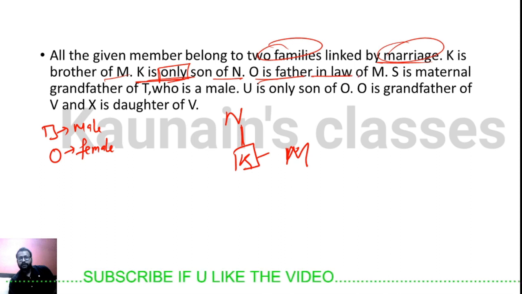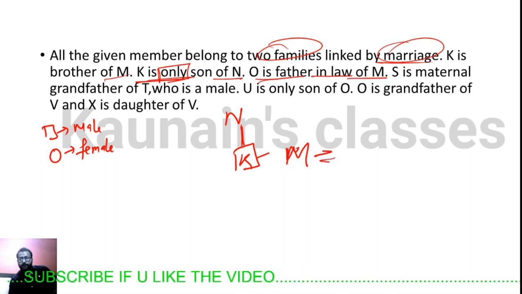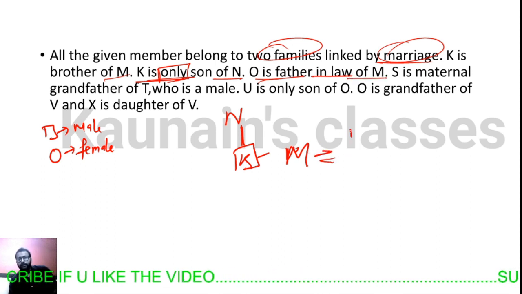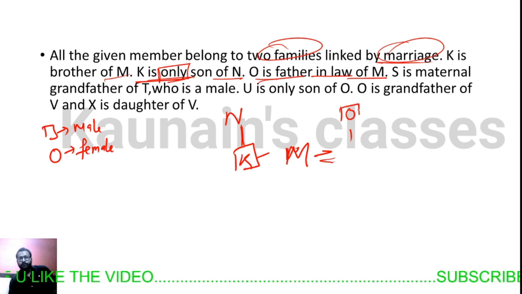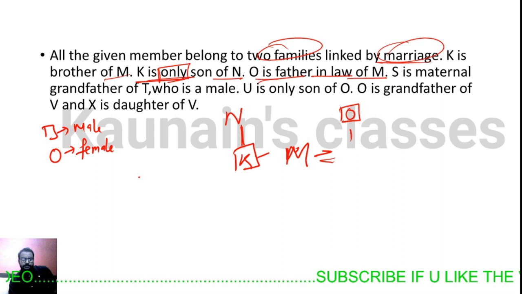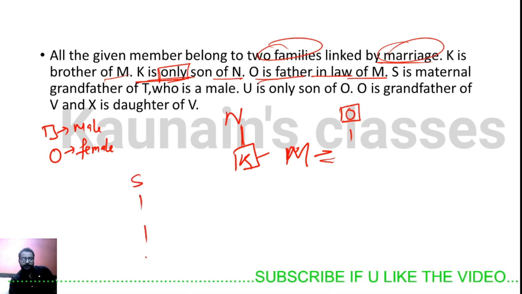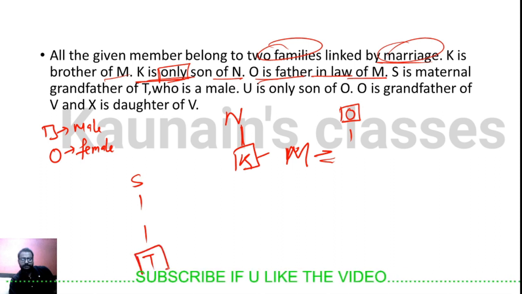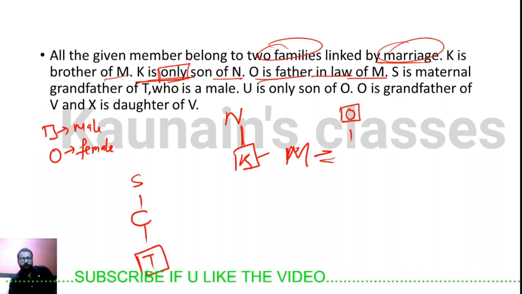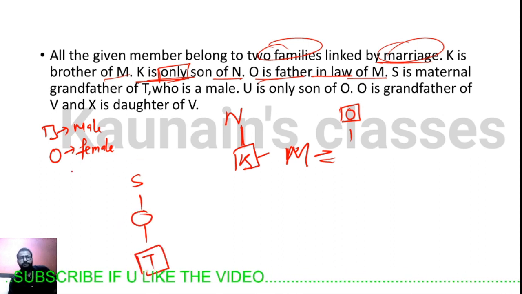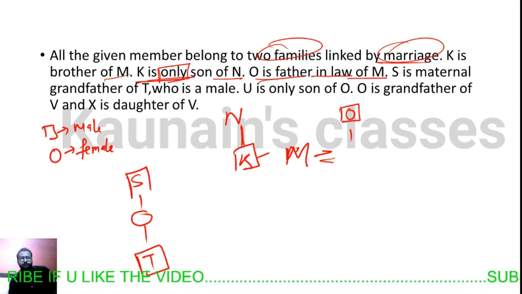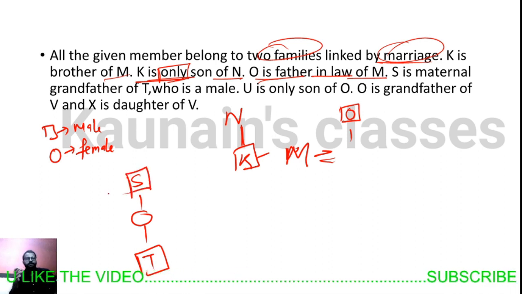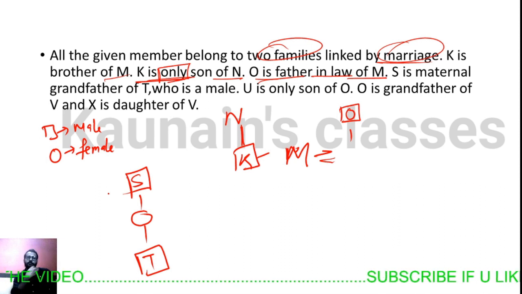O is the father-in-law of M. Then M will be married to someone, and O is the father-in-law of M. S is the maternal grandfather of T. So S is here, and he is the maternal grandfather. T is a male, and here will be his mom, and S will be his maternal grandfather. Maternal grandfather means grandfather from the mom's side.